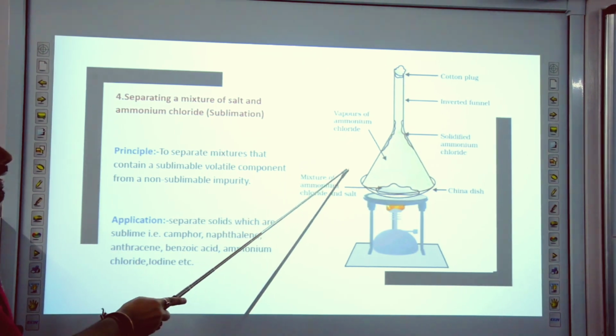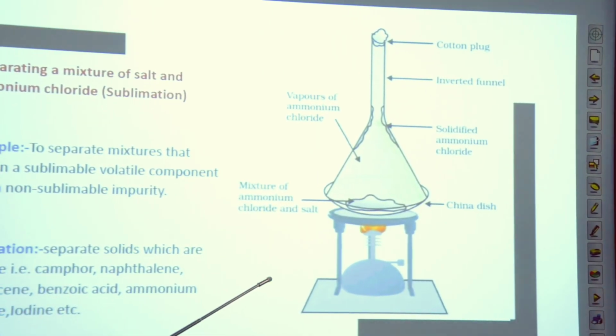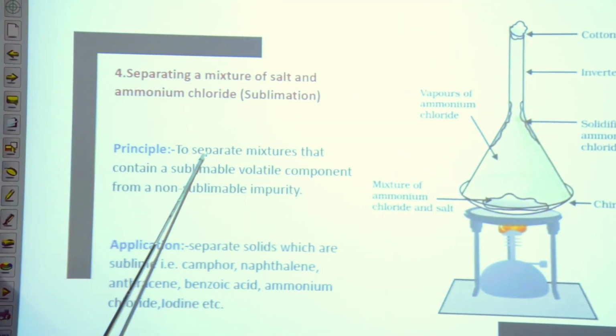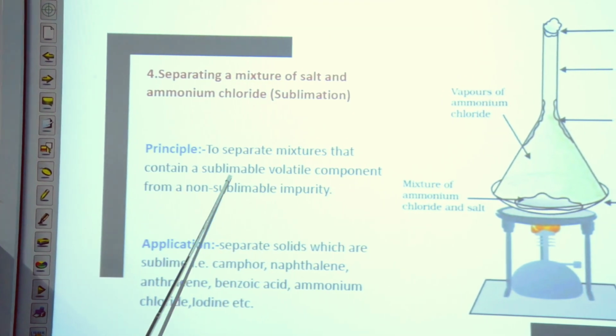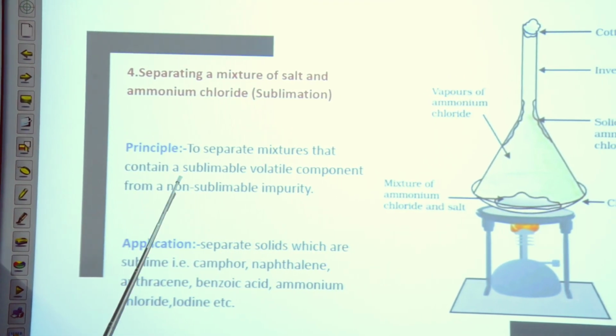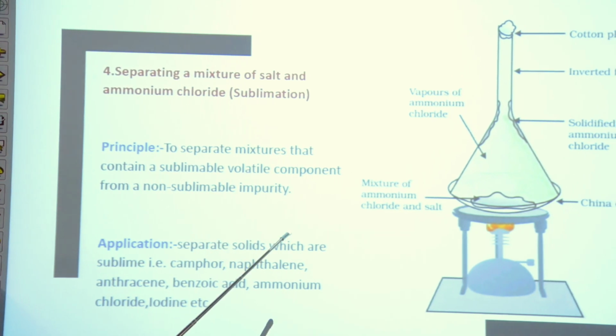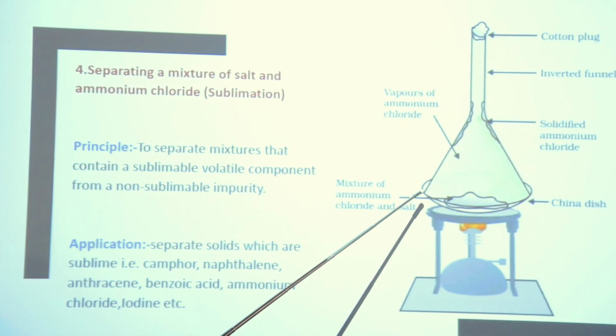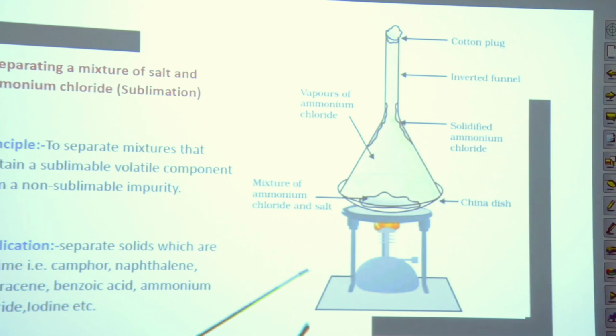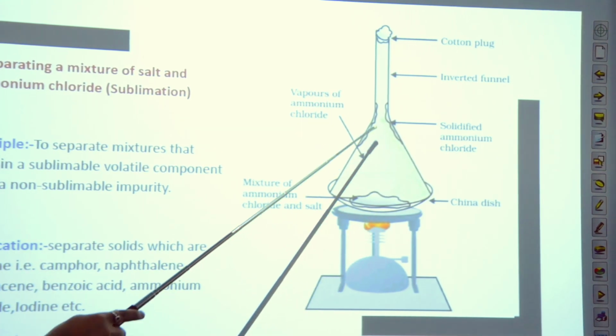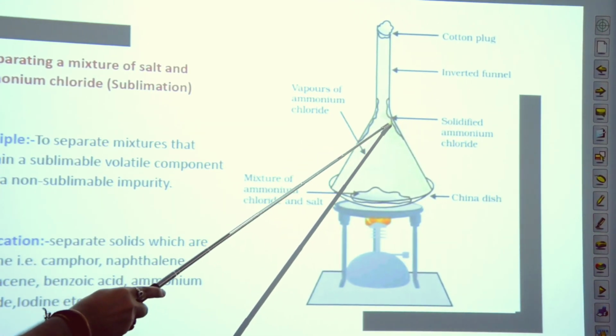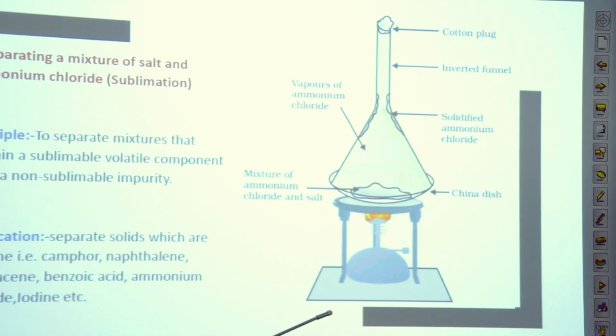Ammonium chloride has a nature of sublimation. Principle, to separate a mixture that contains a sublimable volatile component from a non-sublimable impurity. And we keep the inverted funnel. After heating, we can obtain the solidified ammonium chloride due to the sublimation process.